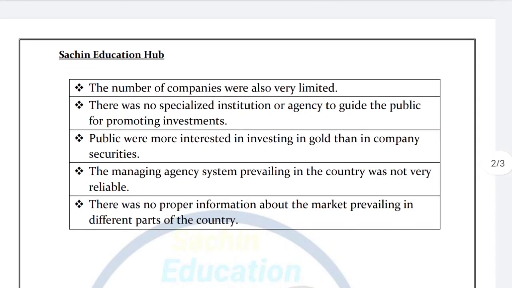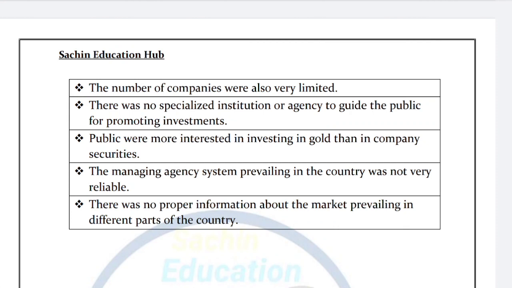The second one is that there was no specialized institution or agency to guide the public in promoting investments. Simply, if we talk about SEBI, in the post-independence period and nowadays, SEBI is the institution, the type of agency that guides many people, helping a lot of people with investing, telling them why to invest, where to invest, how to invest, and how to get better returns.